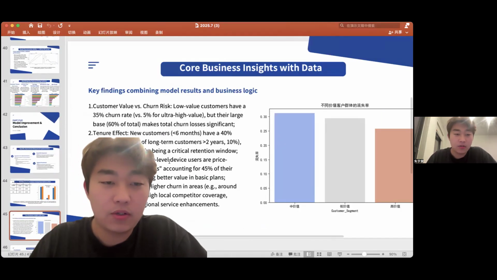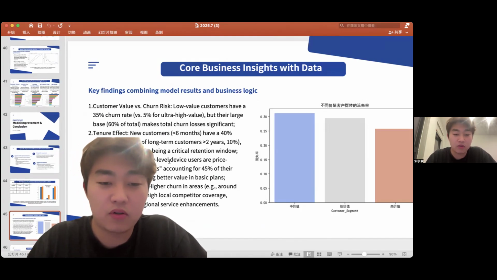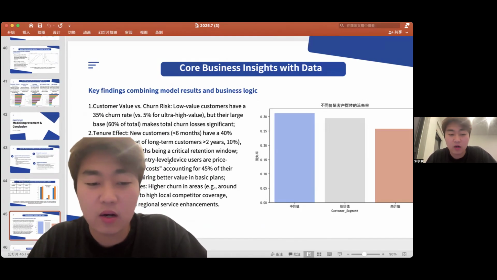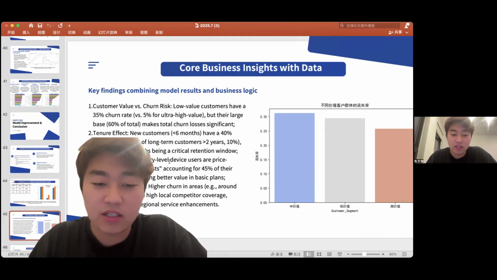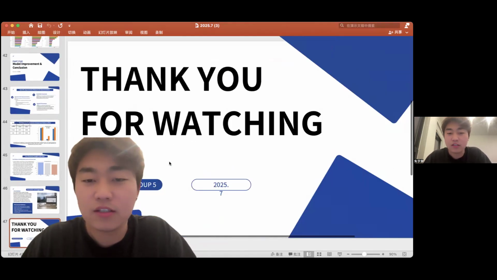And two actionable insights. First, low-value customers have much higher churn. They are a large share of the base, so small improvements create big impact. Second, new customers are the critical window. Early retention in the first month matters most. So the improved fusion model provides practical tools for targeted retention, and the insights support segment strategies. So that's all. Thank you.